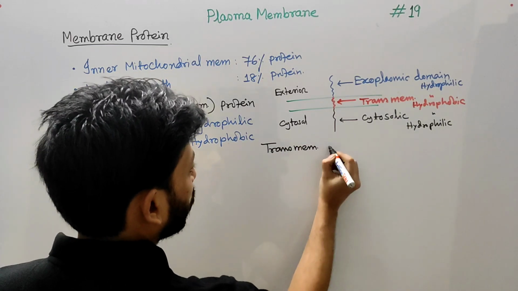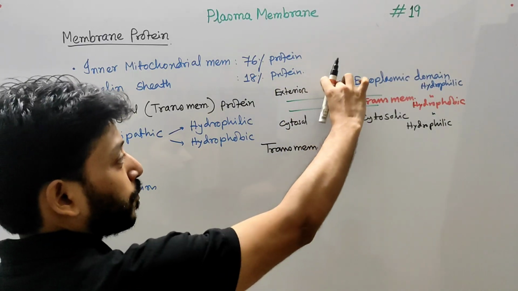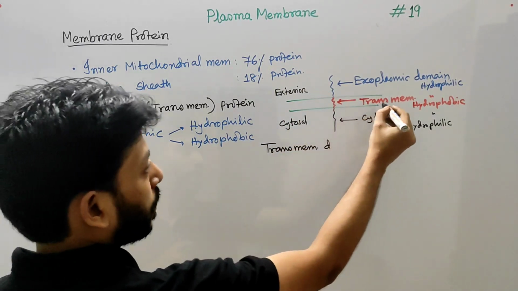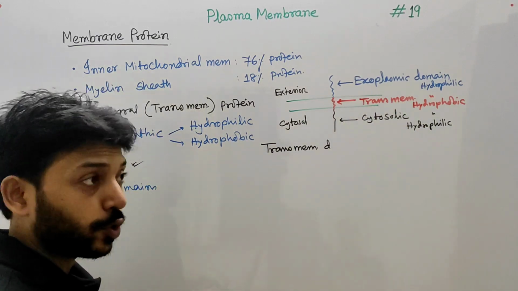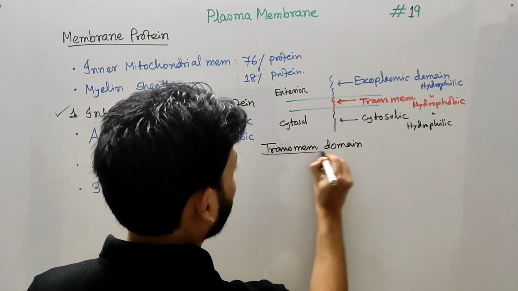Transmembrane domain, because this domain actually anchors this protein. So this segment traverses or spans the membrane. So this point is actually covered by this transmembrane domain. Transmembrane domain is important, so we will talk about the transmembrane domain.